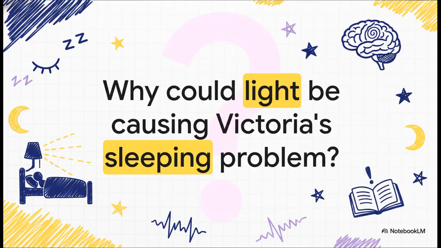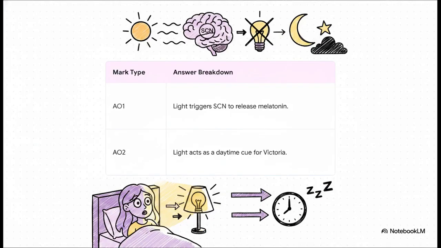Okay, let's put this into practice. Read this scenario carefully. Victoria tells her doctor she's not tired at bedtime and mentions she sleeps with the light on. The keywords flashing in your mind right now should be light and its impact on sleep. So how do we structure a perfect 2-mark answer for this? Here's the breakdown. You have to separate your general knowledge from the specific scenario.